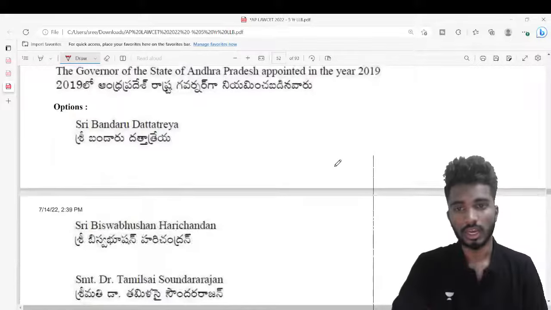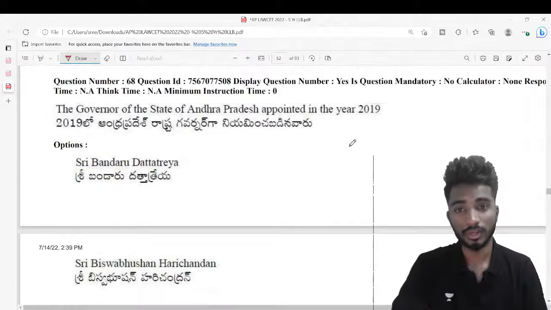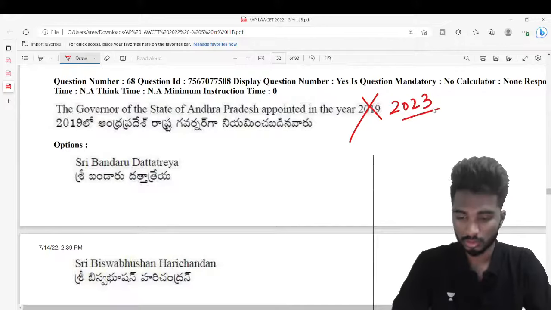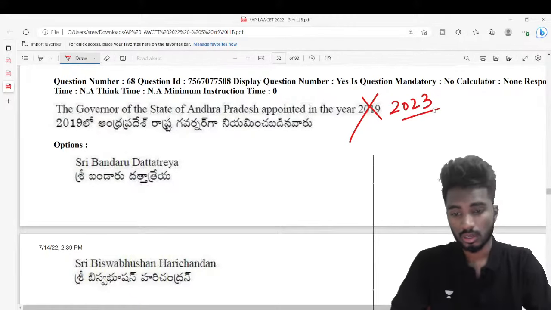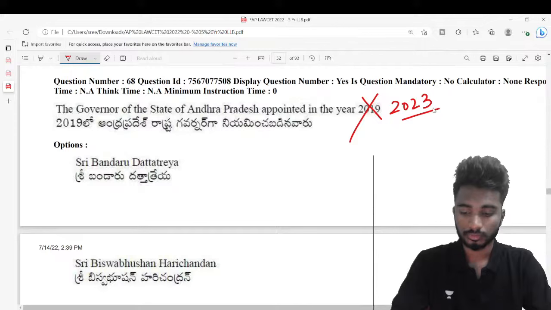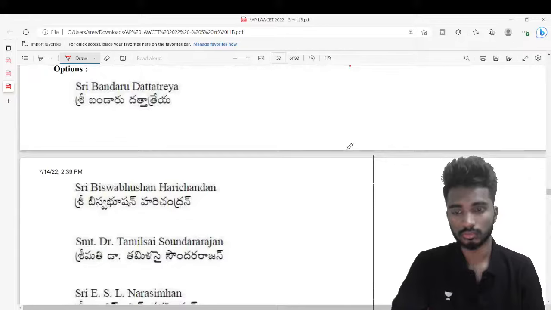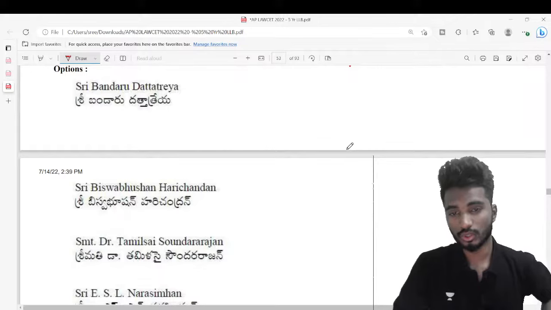Next, the governor of the state of Andhra Pradesh appointed in the year 2019. Oh, such an odd question. Let us keep it as 2023. What is the answer? It's a current affair, I would say, like most recent thing. No, Madhu, that's not the answer. Tamilisai is also not the answer. No, I am asking for Andhra Pradesh